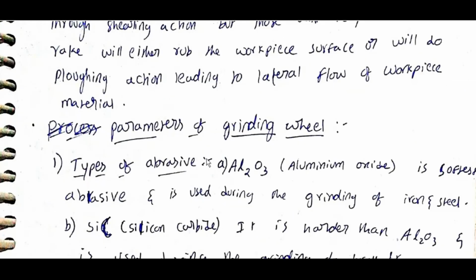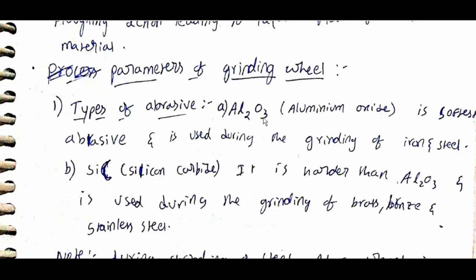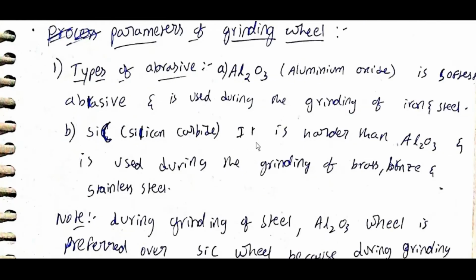Parameters of grinding wheel. Types of abrasive. Al2O3, aluminum oxide, is the softest abrasive and is used during grinding of iron and steel. Silicon carbide, SiC, is harder than Al2O3 and is used during the grinding of bronze and stainless steel.